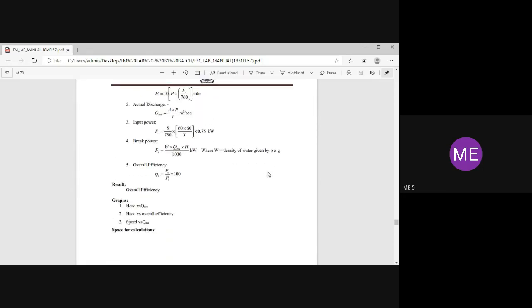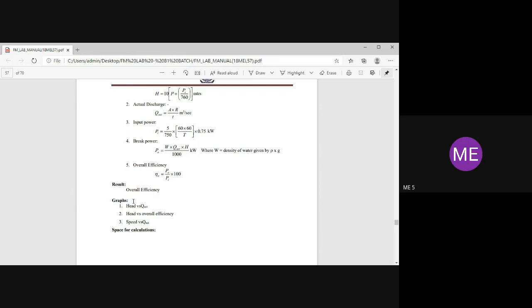And here there are 3 graphs. Graphs are most important in a group experiment, because one experiment carries 50 marks, which means you have to write everything properly: procedure, tabular column, readings, calculations. Once you do the proper calculation, then only you'll get the proper graph sheets.